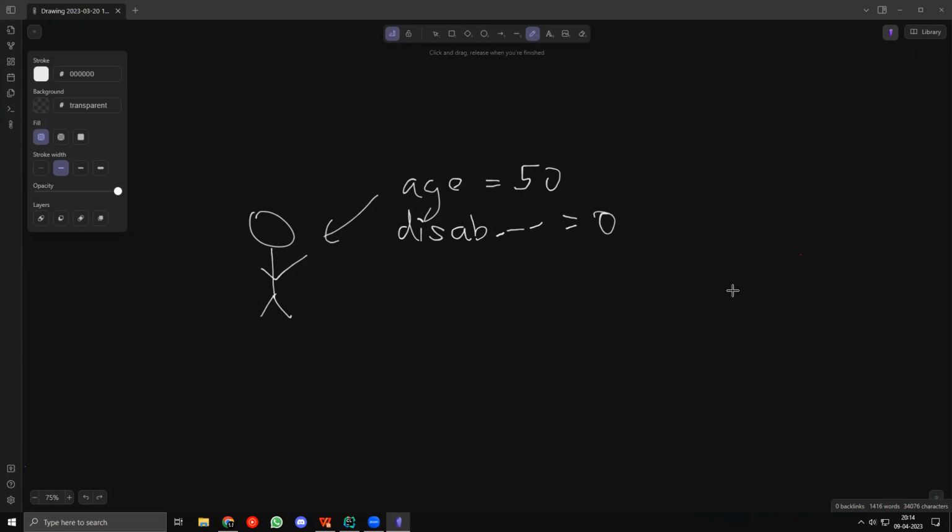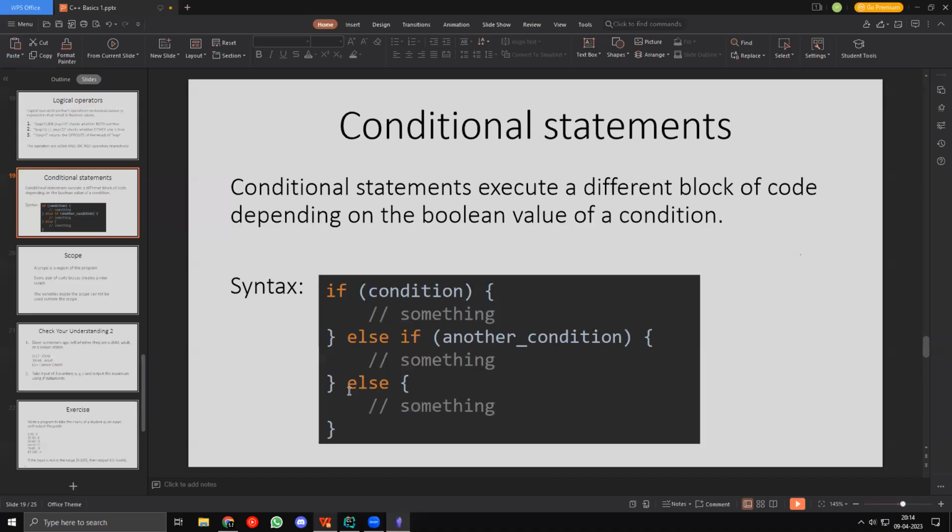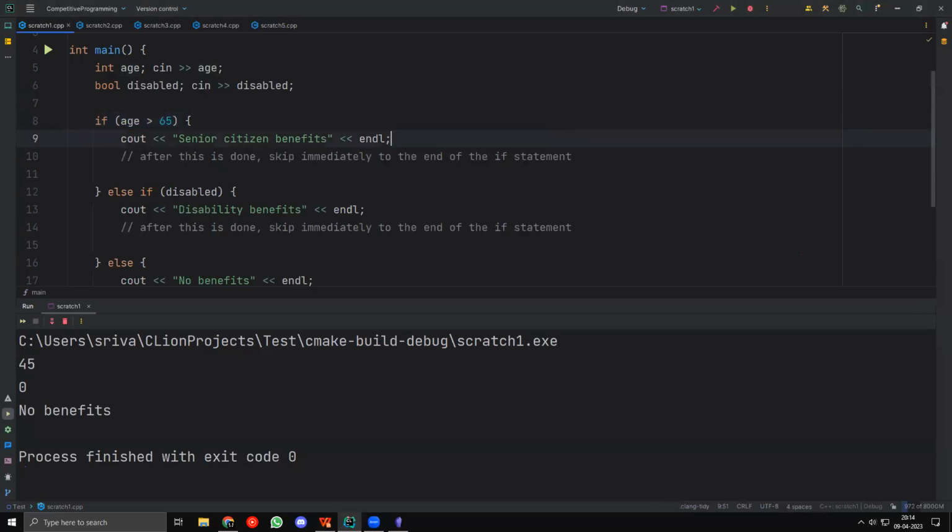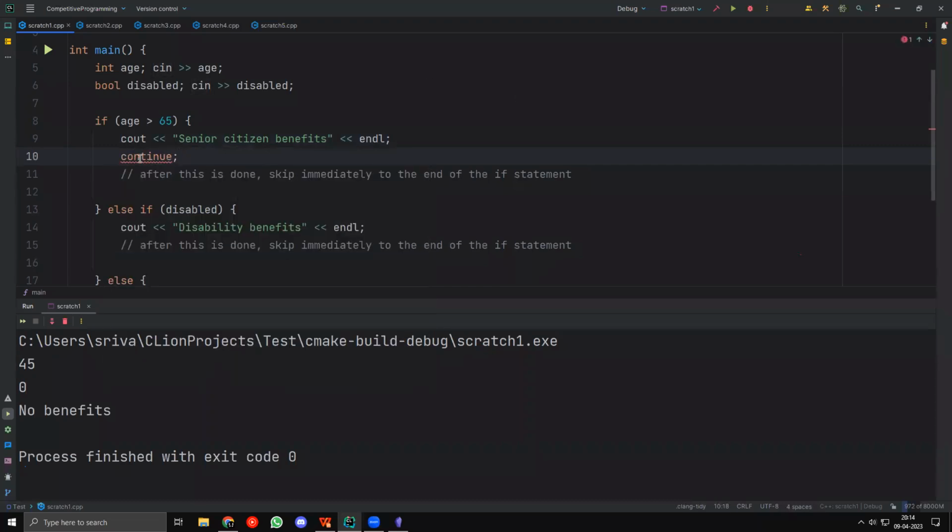Okay. What if we put continue in if age greater than 65? There is no continue actually in if statements. This does not work. This will be an error. Can we write else statement before else if statement? No, Arvind Kumar, that is not possible.